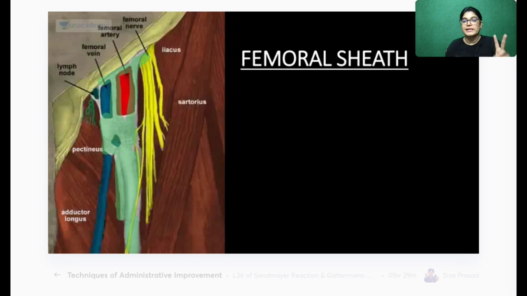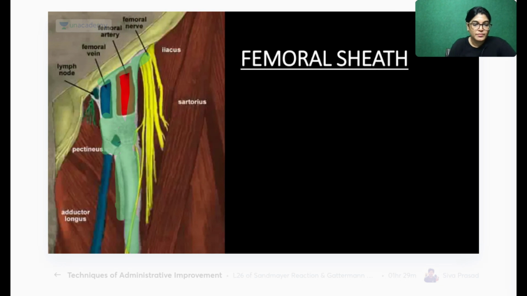What is asked is how it is formed and which layers form it anteriorly and posteriorly. The femoral sheath anteriorly is formed by fascia transversalis and posteriorly by fascia iliaca. What is fascia iliaca? The iliacus muscle is a muscle of the abdomen region. When it reaches the lower limb, it is covered by fascia, called fascia iliaca.